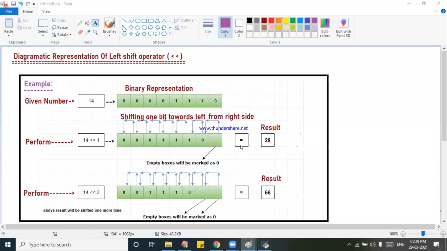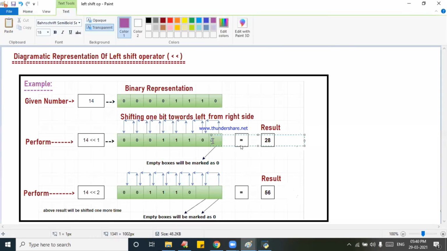So that empty box is there now. In this empty box, mark 0. You try to write 0 there. No problem. Fill 0, so it is easy for you to calculate. How can you calculate? Here it is 1 1 1 1 0 0: 2 to the power of 0, 2 to the power of 1, 2 square, 2 cube, 2 to the power of 4.